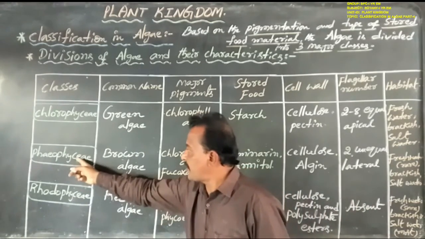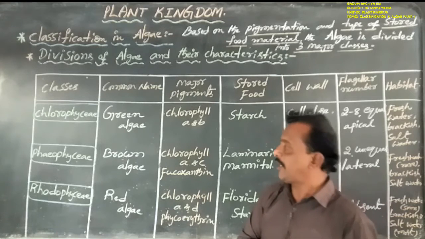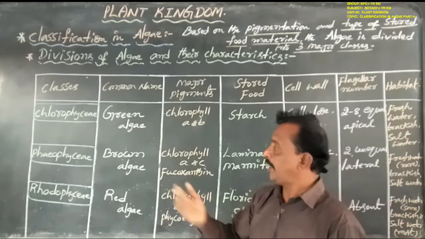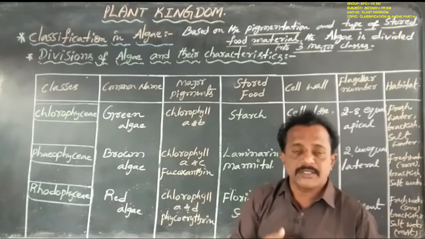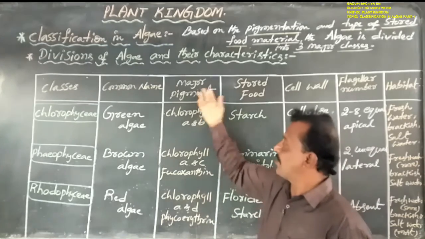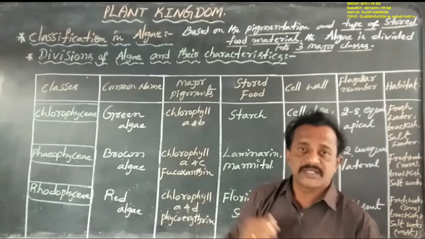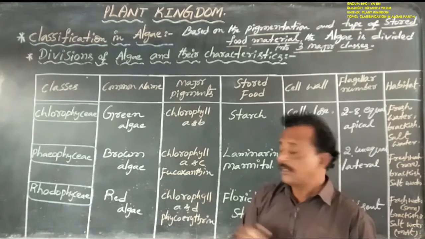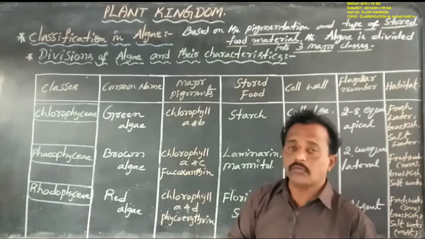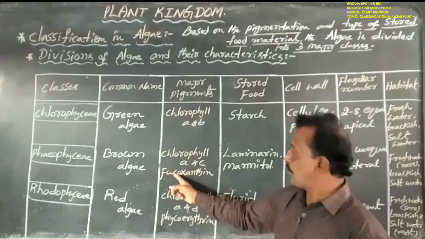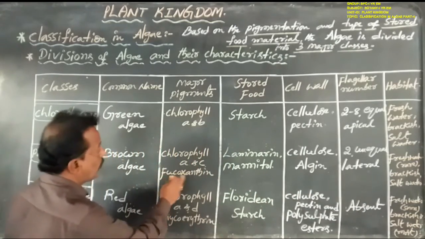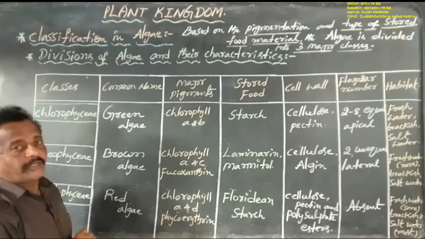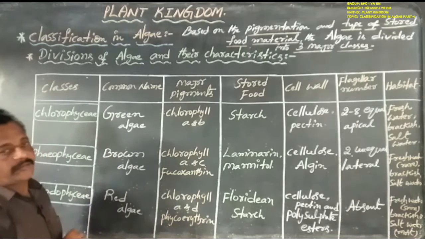Next, Phaeophyceae are commonly known as brown algae. Why does Phaeophyceae appear brown in color? Because of the presence of photosynthetic pigments such as chlorophyll A and chlorophyll C, and also one type of xanthophyll, that is fucoxanthin. Hence Phaeophyceae always appear brown in color, that is brown algae.